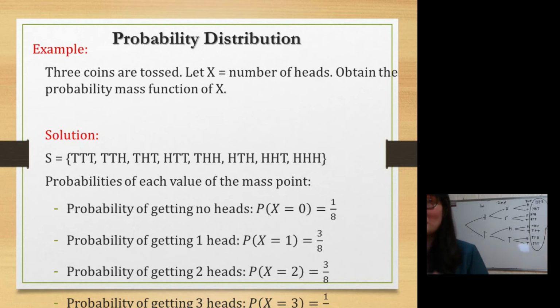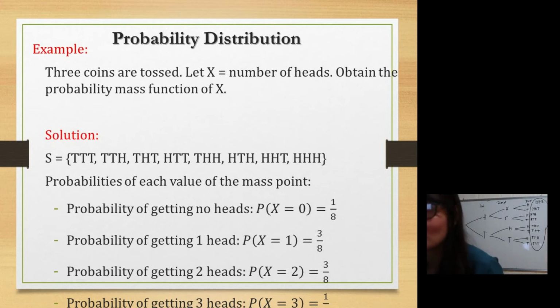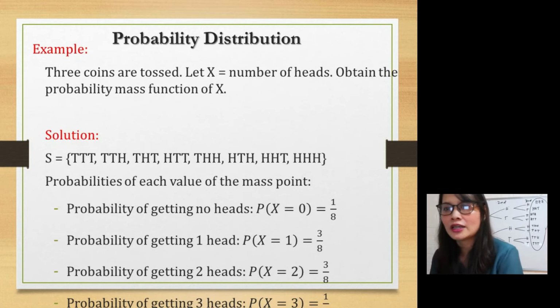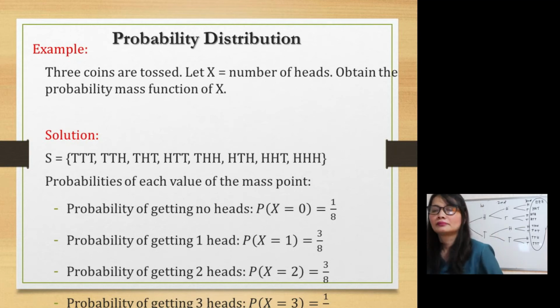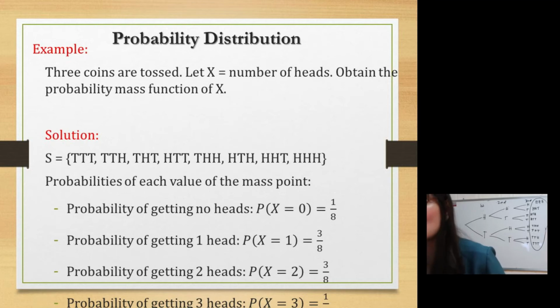Next, the probability of getting 1 head is 3/8. The question is, how do you get 3/8? There are 3 outcomes with only 1 head, so 3 over 8 since there are 8 outcomes overall. Very good. Next, the probability of getting 2 heads is 3/8 also. Why is it? Because there are 3 outcomes with 2 heads out of how many? Out of 8.